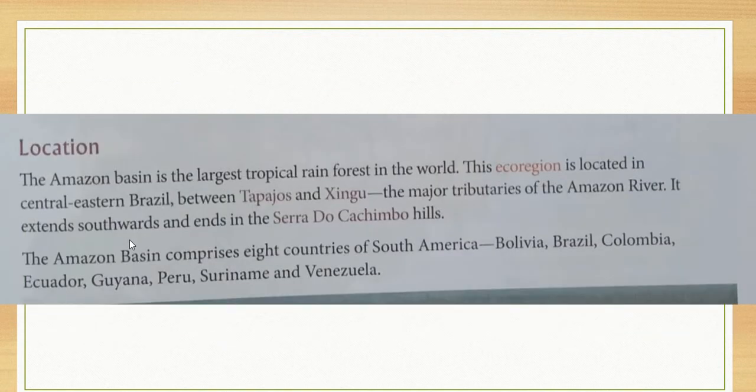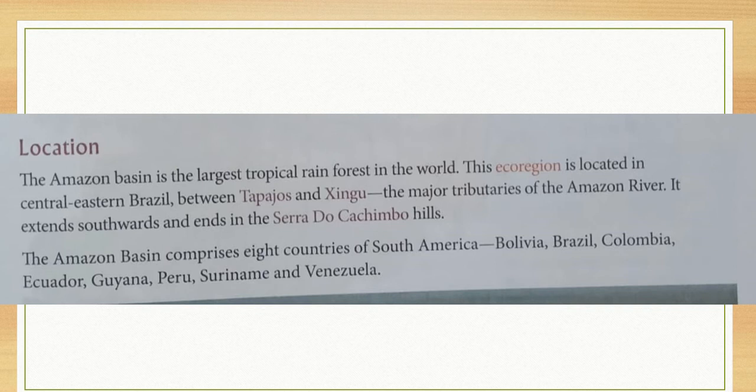As you can see in the picture, the first paragraph is all about the location of the Amazon basin. It is written here that the Amazon basin is the largest tropical rainforest in the world. This ecoregion is located in central eastern Brazil between Tapajós and Xingu, the major tributaries of the Amazon river.